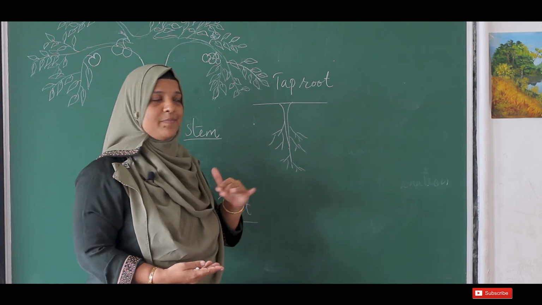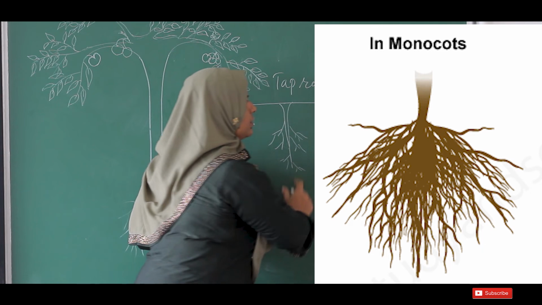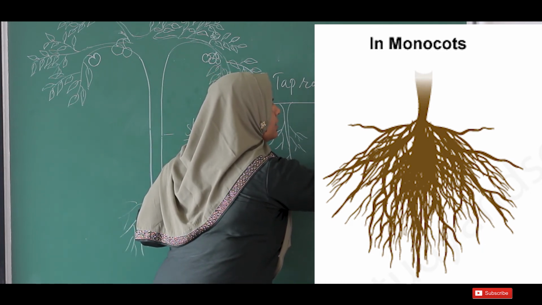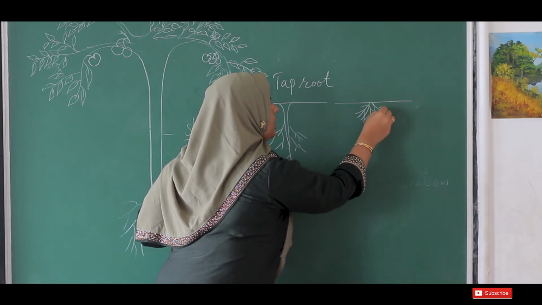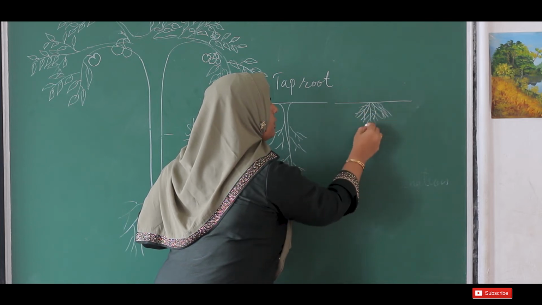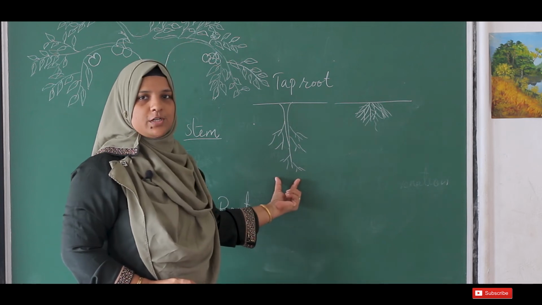Then what is the other type? The other type means there will be no main root. From the base of the plant itself, many roots arise, small hairs and all. There will be no main root.